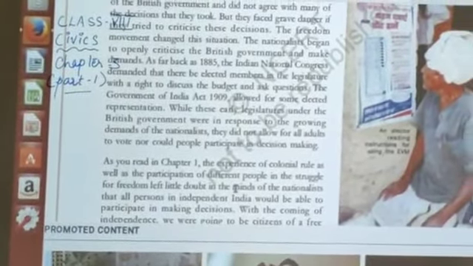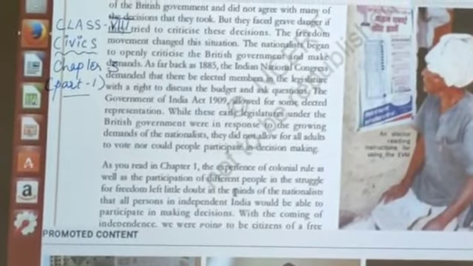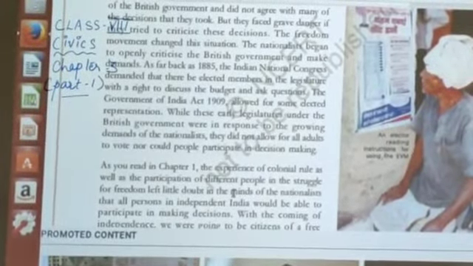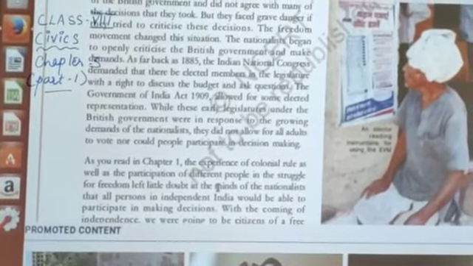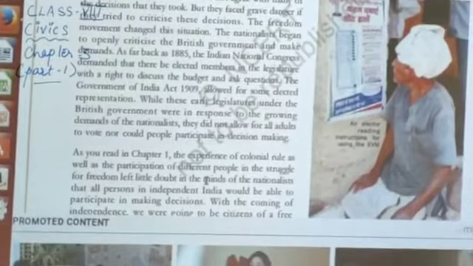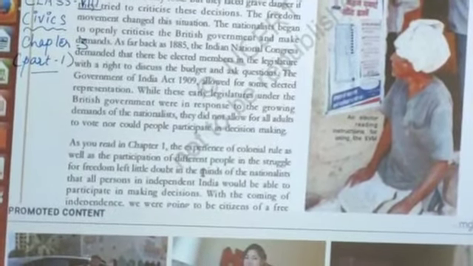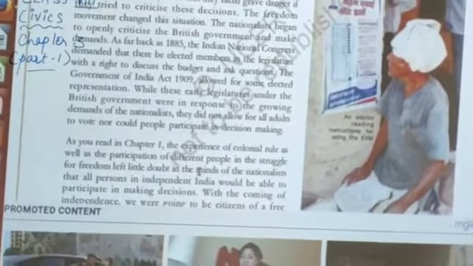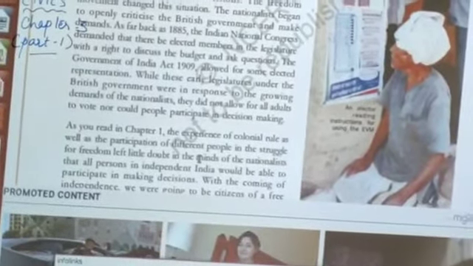Now, as we have read in chapter 1, the experience of colonial rule as well as the participation of different people in the struggle for freedom left little doubt in the minds of the nationalists that all persons in independent India would be able to participate in making decisions.